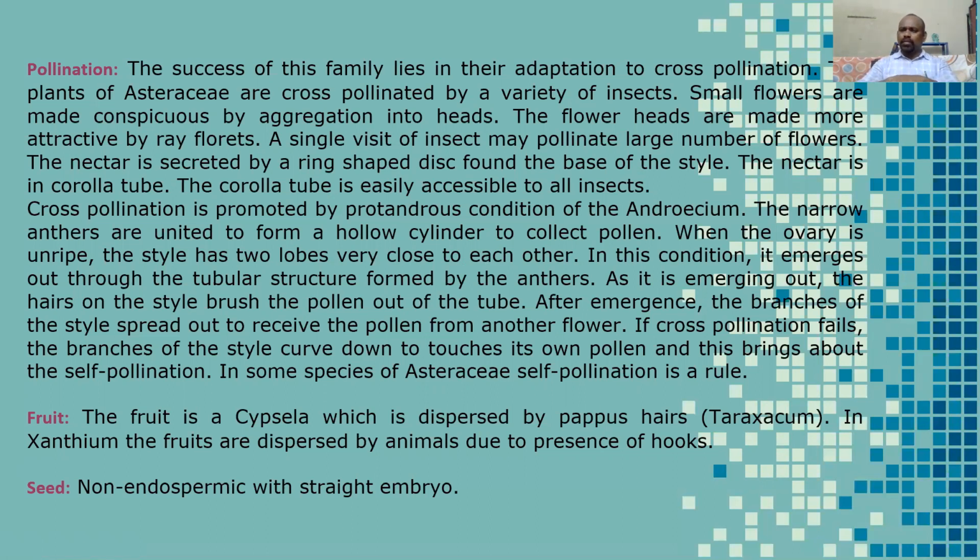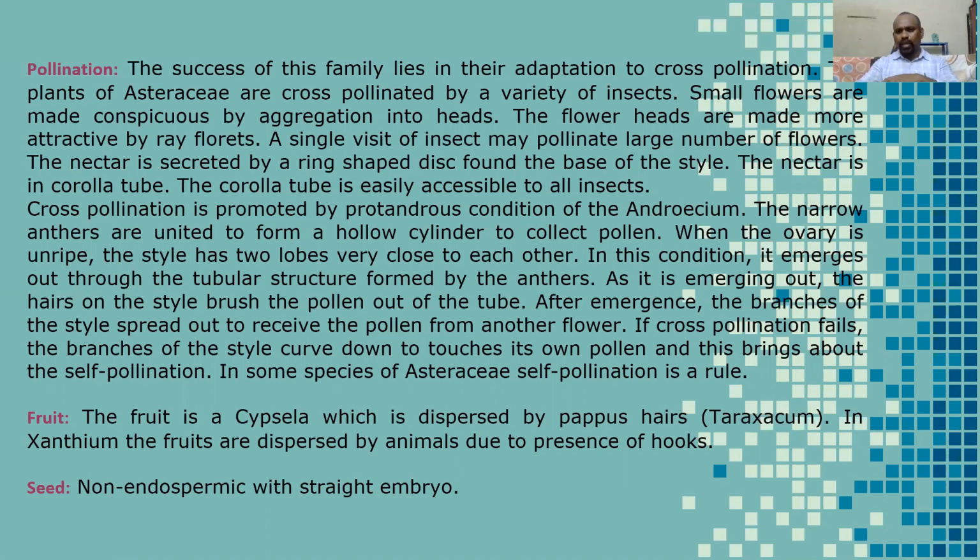Generally most flowers always give preference to cross pollination. Cross pollination is always better than self pollination, but sometimes the insects do not visit any flower, so there is no possibility of pollination.